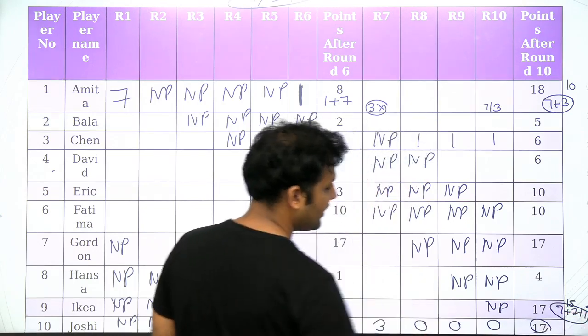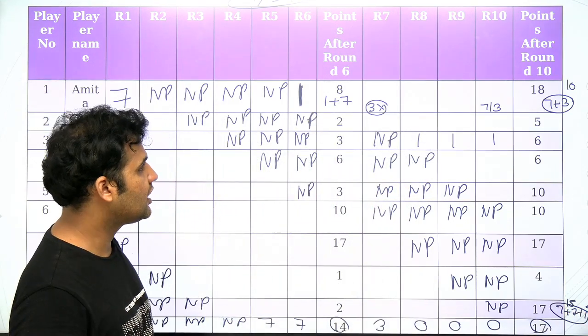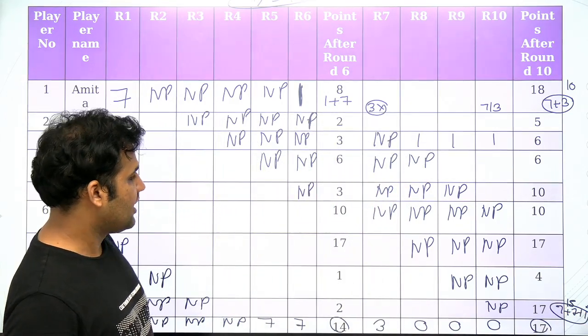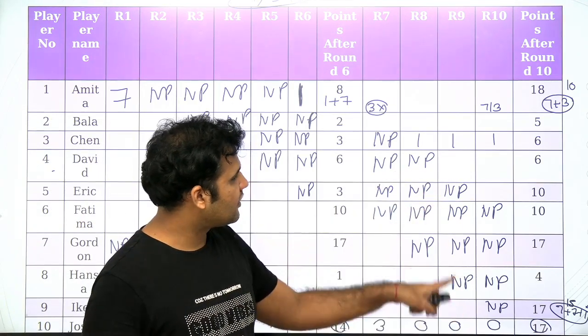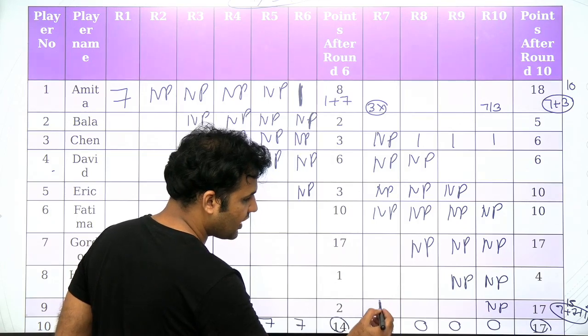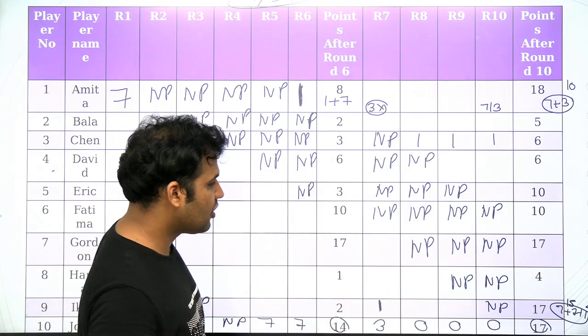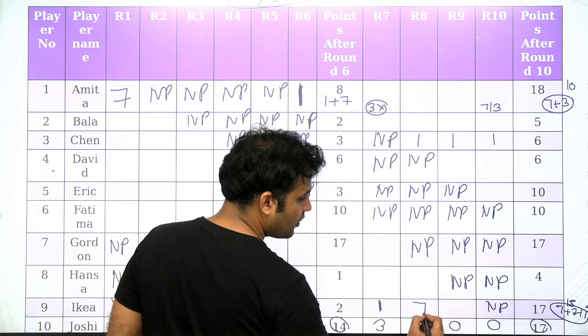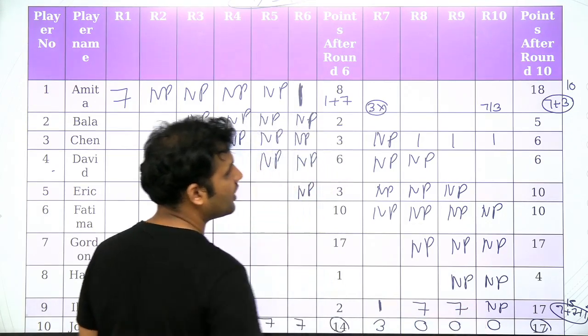This is the only possible way. 7 plus 7 plus 1 is the only possibility. Now we know that 1 cannot come over here, 1 cannot come over here. So for IKEA, 1 will come over here only. If 1 is coming over here, then the score of 7 will come here, 7 will also come over here.